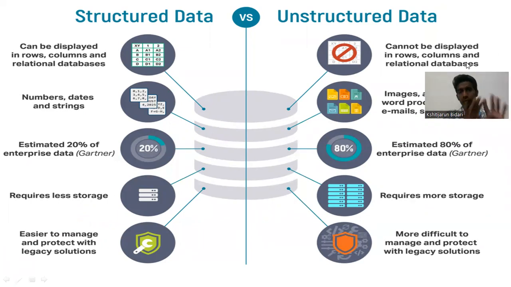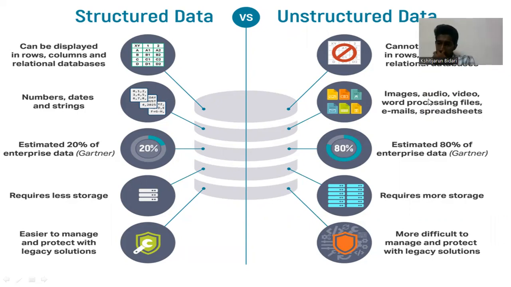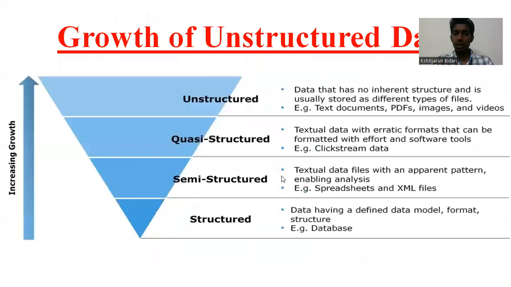Structured data is whatever we have in tables, in the form of rows and columns. And unstructured data, you can see here: images, audio, video, emails, all this is unstructured data. And this data, as you can see here, is rising day by day. So it is rising and we need to understand that and analyze that. That is the reason we use Python. So this is one important aspect, friends. Now let us go to the next part.